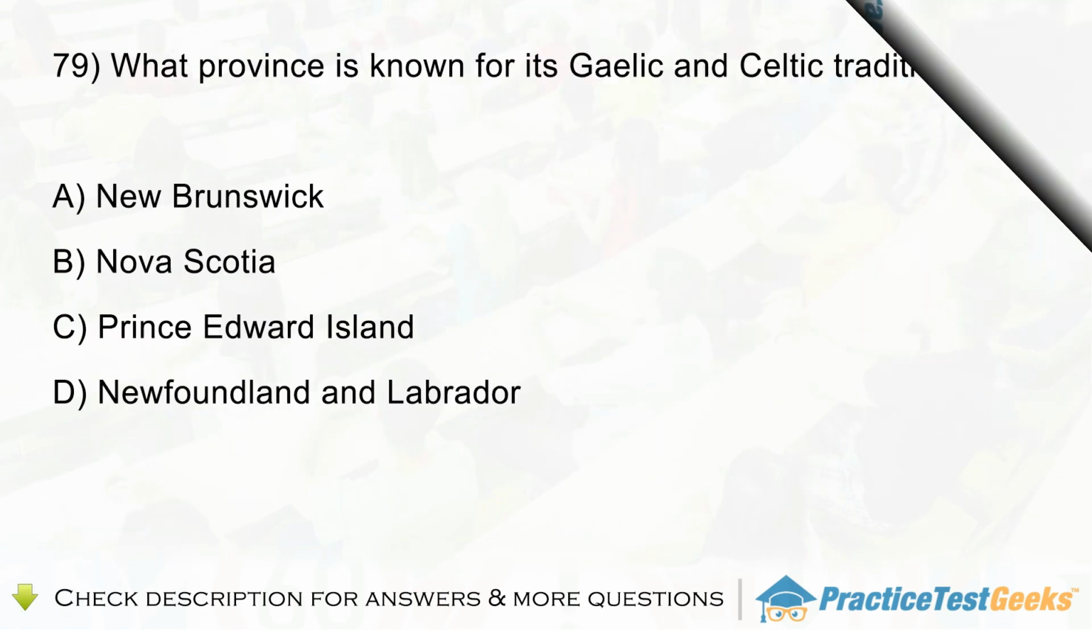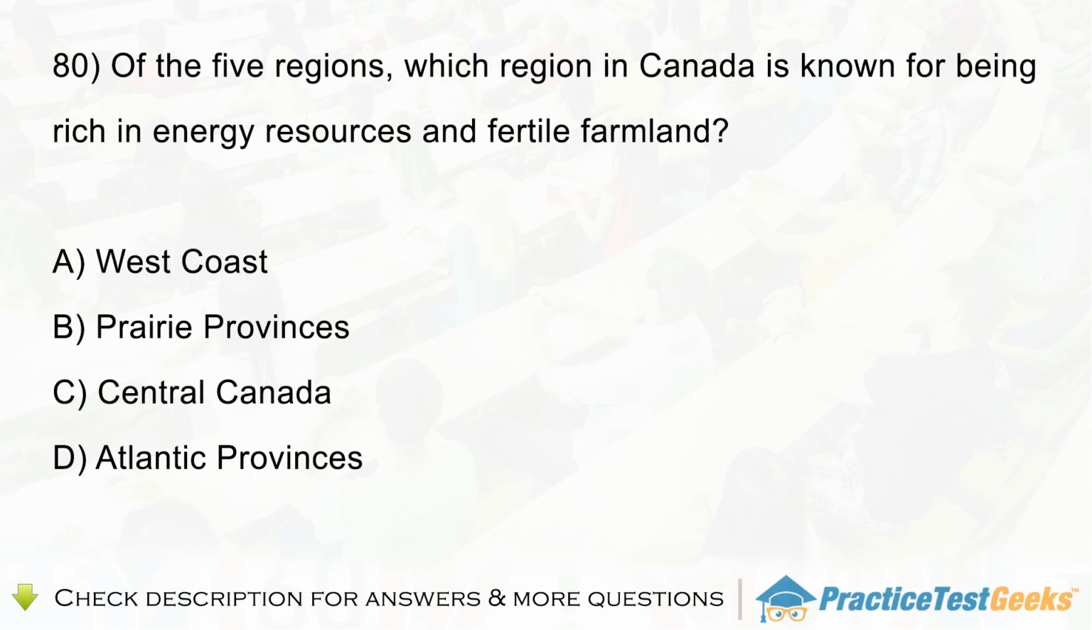Question 79. What province is known for its Gaelic and Celtic traditions? A. New Brunswick. B. Nova Scotia. C. Prince Edward Island. D. Newfoundland and Labrador. Question 80. Of the 5 regions, which region in Canada is known for being rich in energy resources and fertile farmland? A. West Coast. B. Prairie Provinces. C. Central Canada. D. Atlantic Provinces.